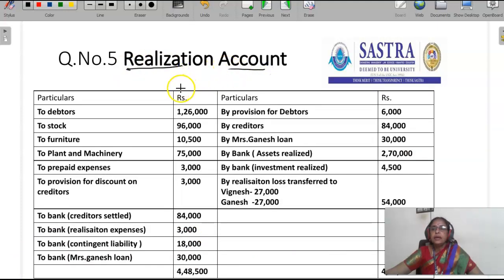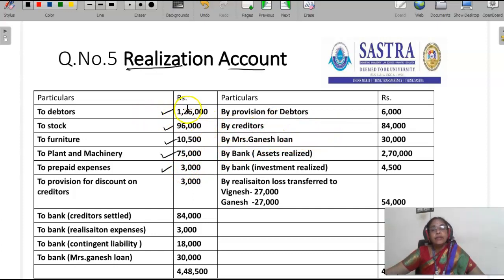First step, we have to transfer all the assets to the realization account at book value. So debtors 1,26,000, stock 96,000, furniture 10,500, plant and machinery 75,000, prepaid expenses 3,000. Then creditors, we transfer the liability.